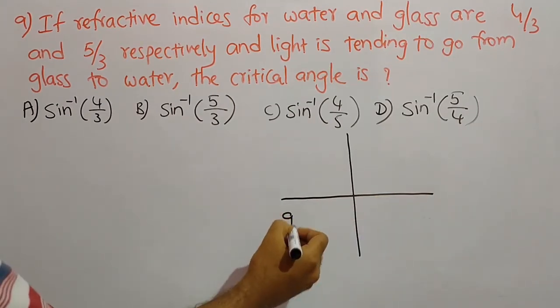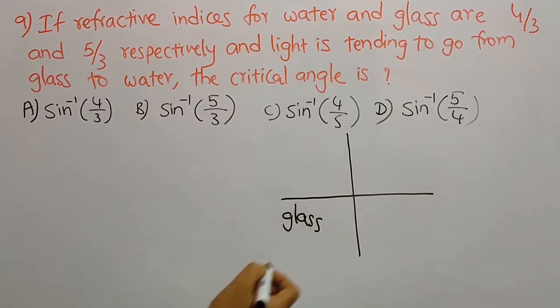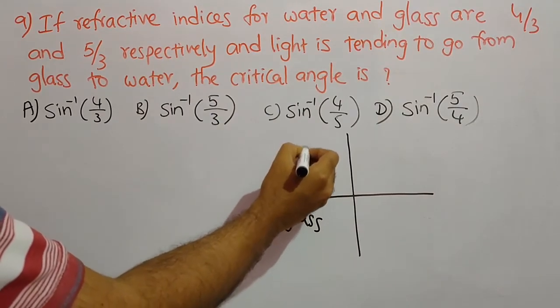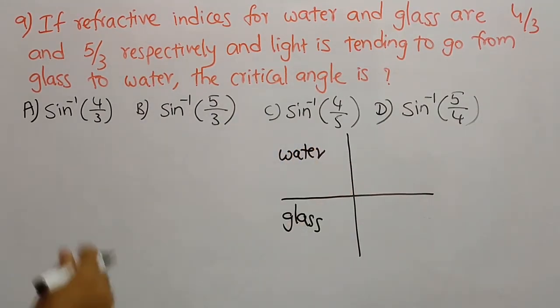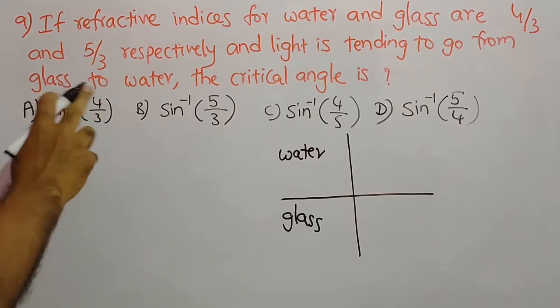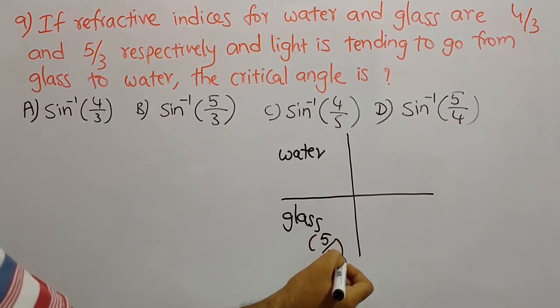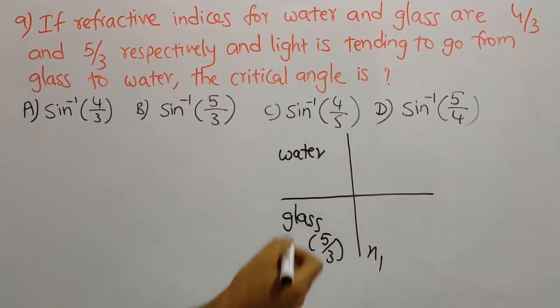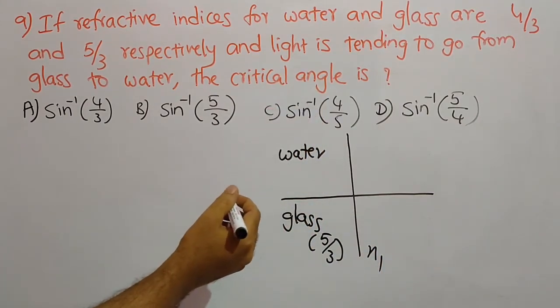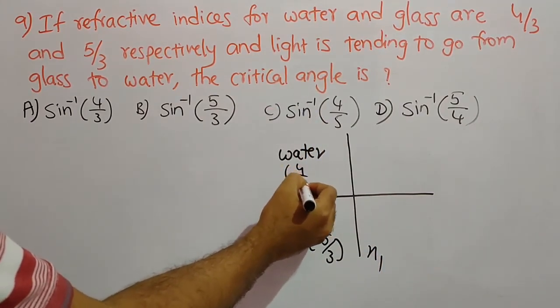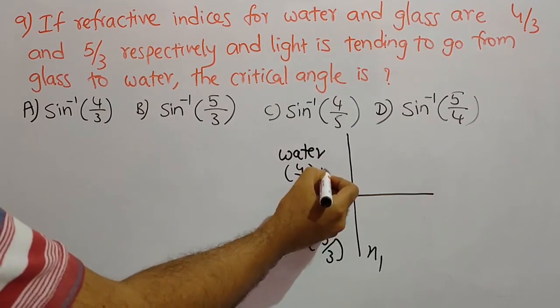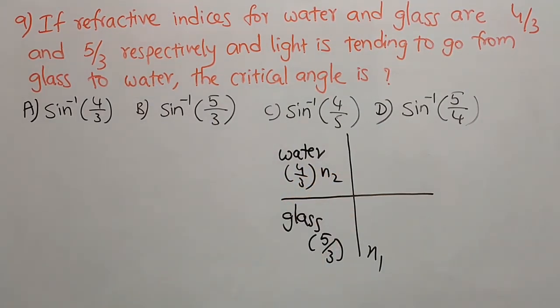So the light is going from glass to water, and it is given that the refractive index of glass is 5 by 3, and let this be medium 1, and the refractive index of water is given as 4 by 3, and let it be n2.